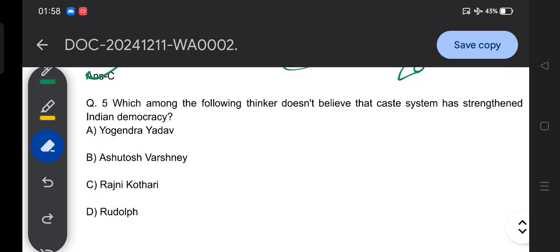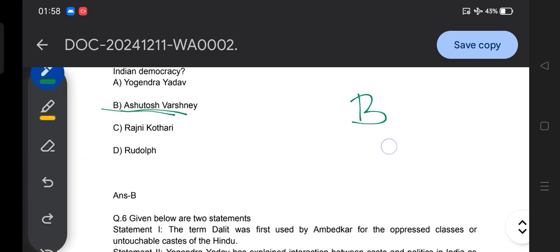I mean to say that question number 5 asks which thinker does not believe the caste system is beneficial for Indian democracy, or sees it as a negative factor for Indian democracy. So the correct answer for question number 5 is option B. According to Ashutosh Varshney, the caste system does not strengthen Indian democracy.